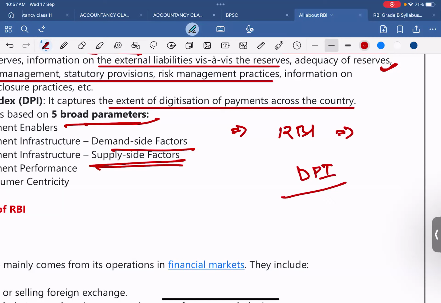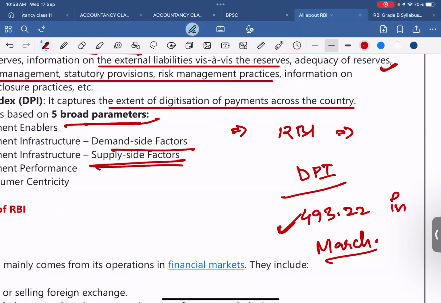RBI DPI reached 493.22 in March. You can get questions from this. It reflects significant growth in the digitization of payments across India. 493.22, just mark it down. This is a very important aspect.